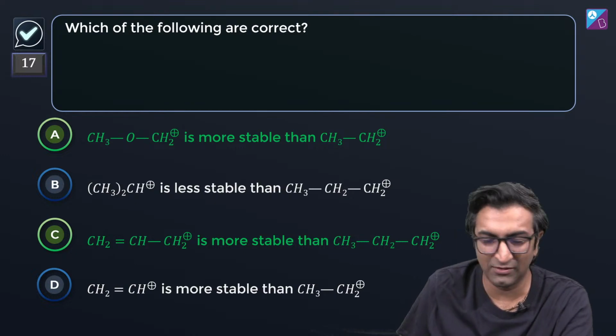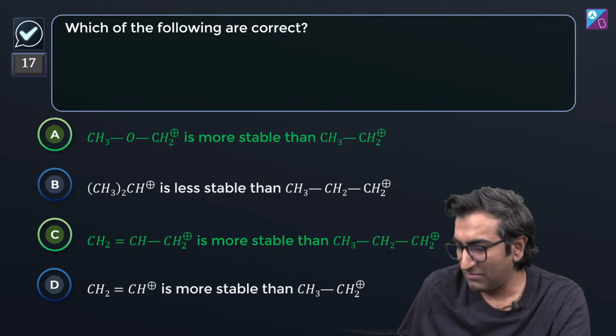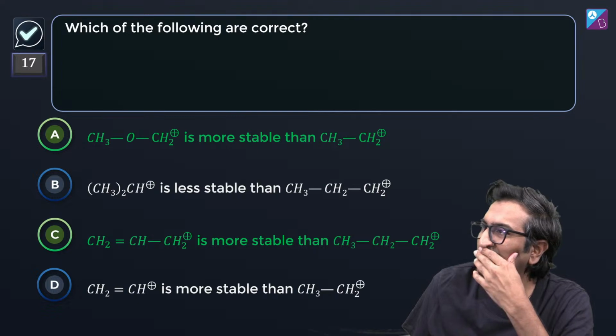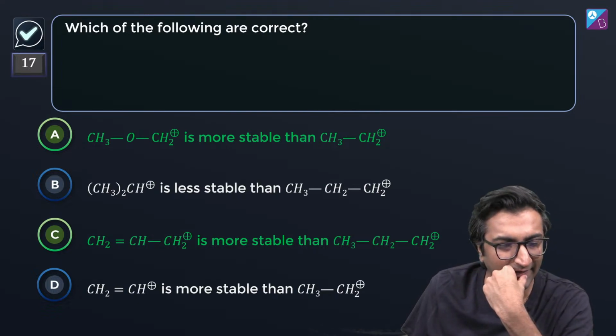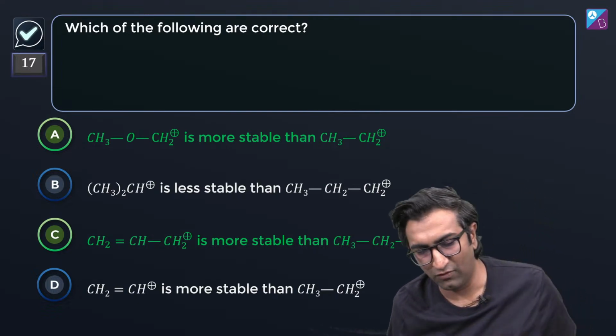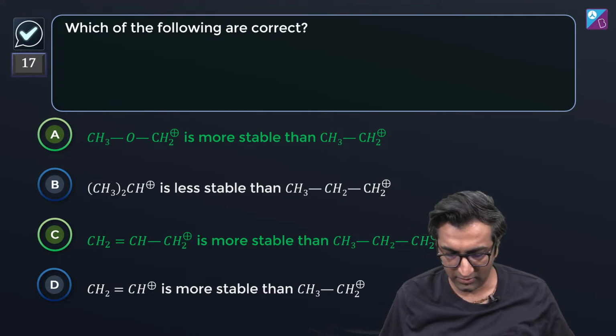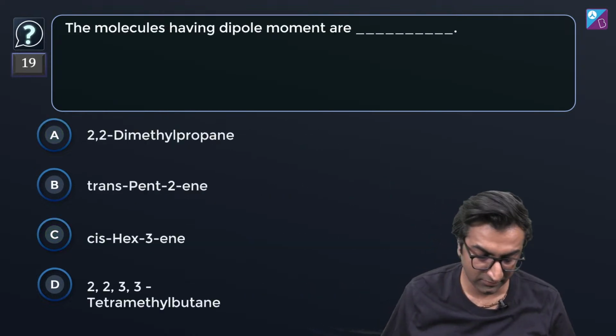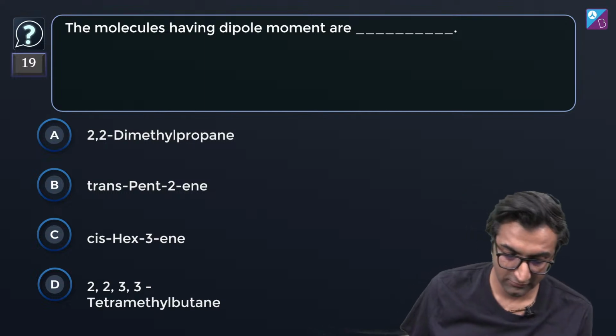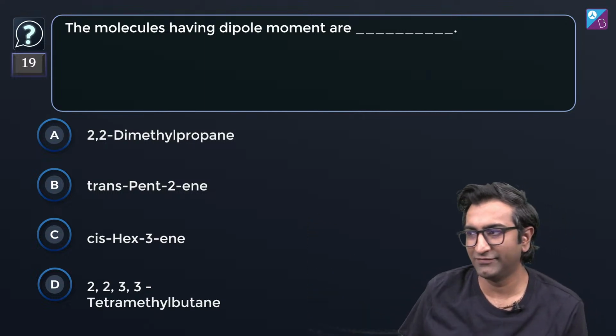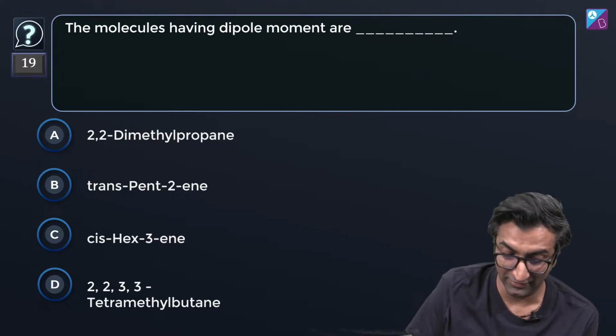I don't like using a term like back bonding, because the back bonding concept is a little outdated, so let's just say resonance and move on with it. ठीक है? Although JEE पूछता है कुछ चीजें, but I don't like it so much. So if I find some other way to explain it, I will. If nothing else prevails, then maybe we'll talk about back bonding.